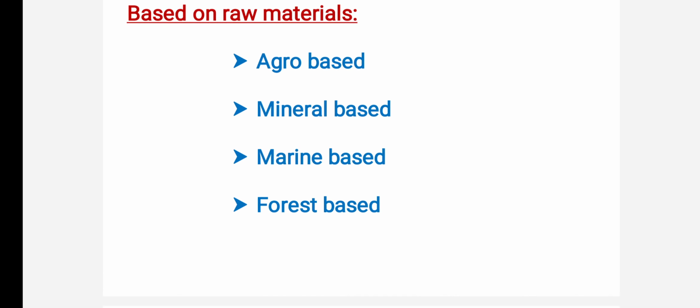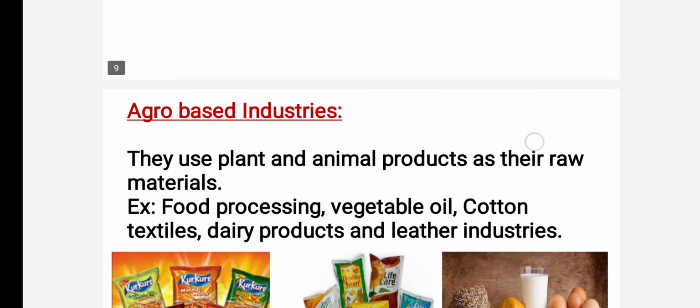Now, industries based on raw materials. Industries, children, may be agro based, mineral based, marine based and forest based. So these are the four classifications of industries based on raw materials. I repeat, industries are classified into four types based on raw materials. Okay? Those are agro based, mineral based, marine based and forest based. Now let's discuss the agro based.